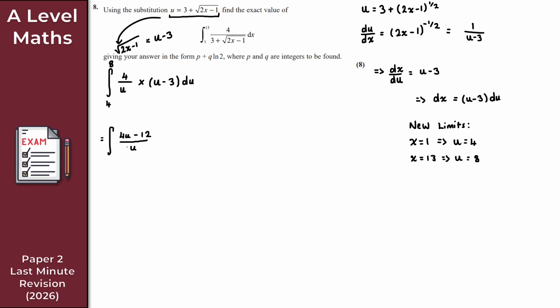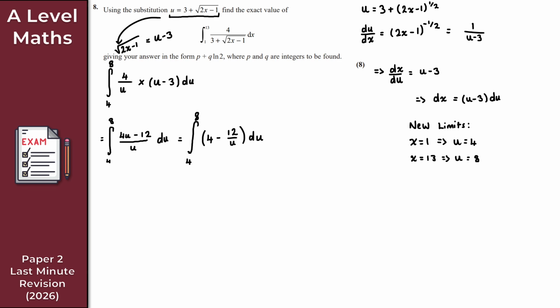That's over u. We're integrating from 4 to 8, so the limits don't change, right? From 4 to 8, okay? And we're integrating with respect to u. Well, we can simplify the integrand again here. 4u over u is just 4. So what I've got is the integral from 4 to 8 of 4 minus 12 over u, like so, integrating with respect to u.